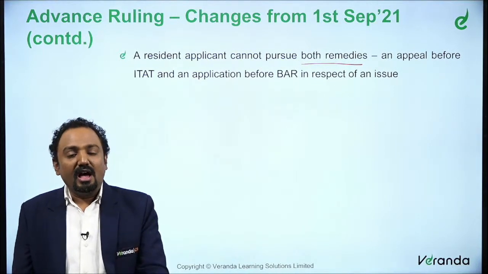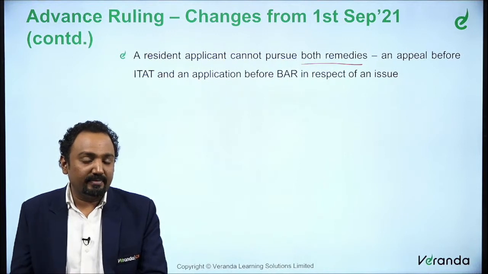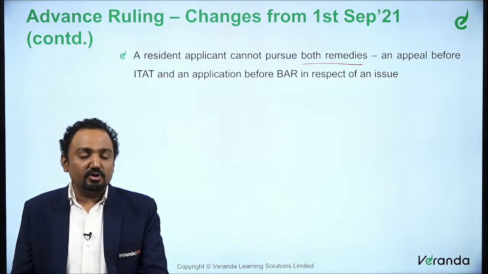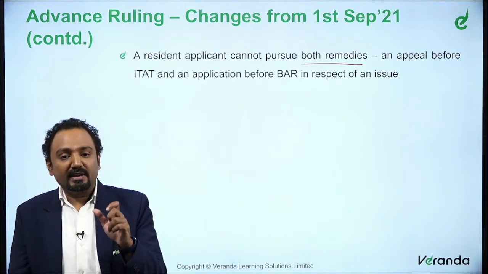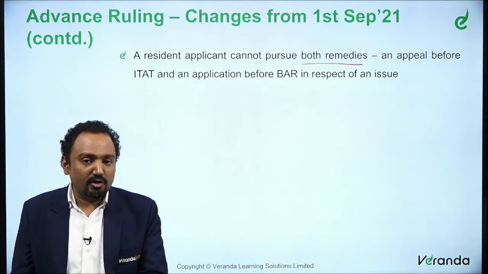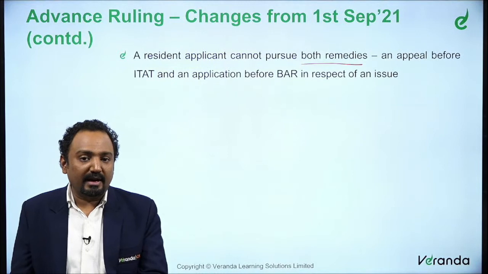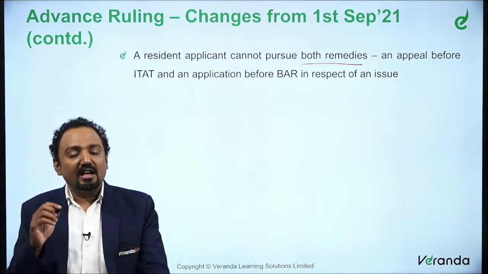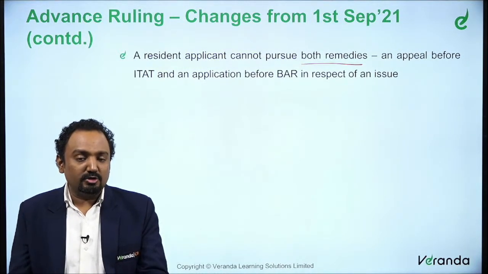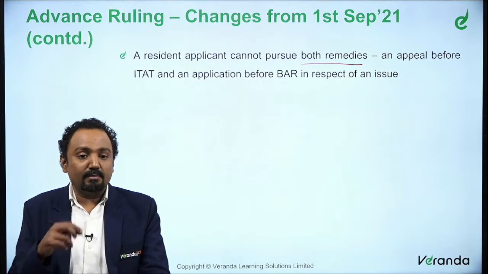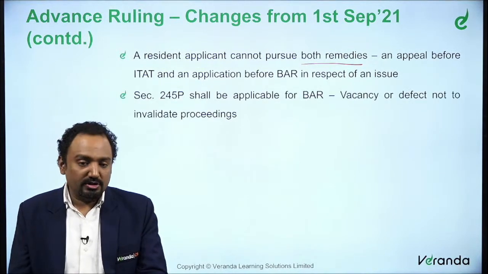So we saw this, and we saw an exception earlier, where if it is related to a public sector company filing for computation of total income, in that case it is only relevant to a matter which is pending before the IT authority or appeal. Other than that, we said there is no remedy available. So you cannot try to claim remedy in both. That's what this provision says.